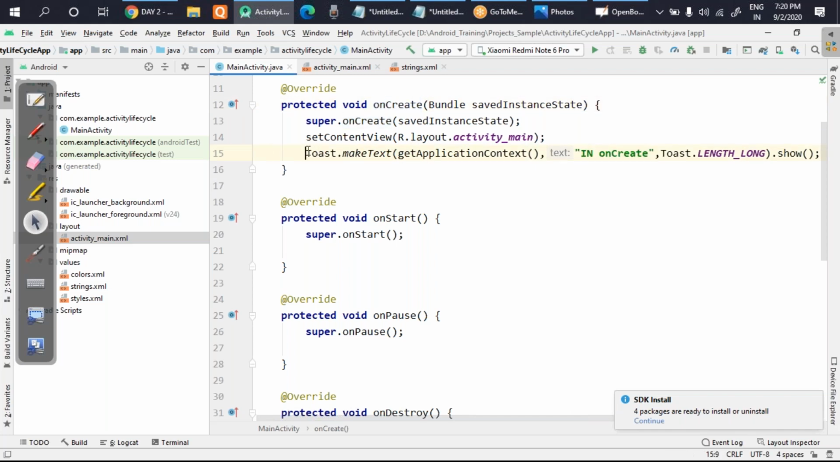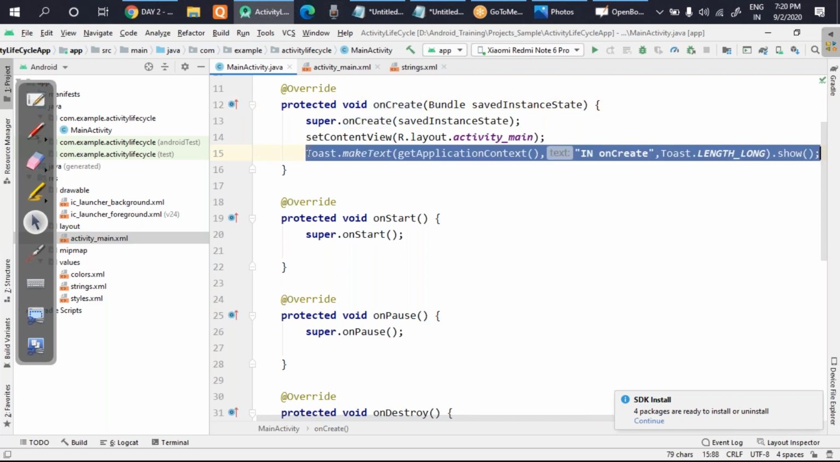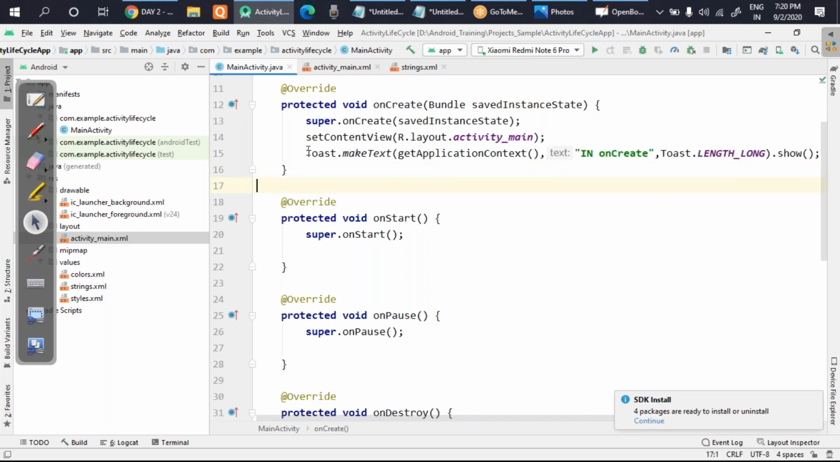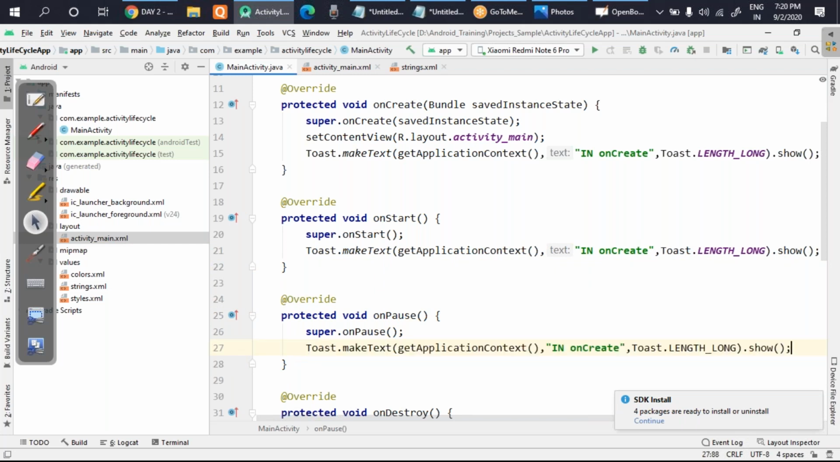So I'll quickly do one thing. I'll quickly copy this, and I'll paste it in each and every method, so that whenever that method gets executed, the message is displayed. First of all, I'll copy and then I'll change the message inside.